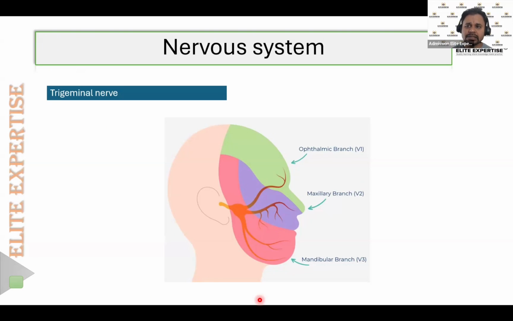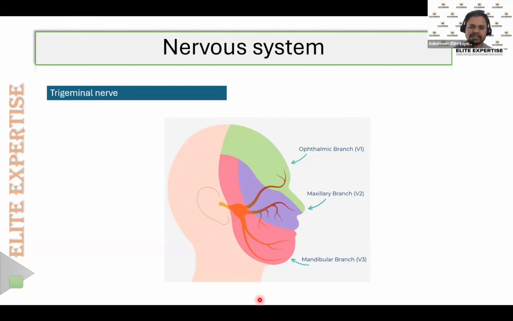As you might have heard about trigeminal neuralgia, it happens when the herpes zoster virus gets reactivated. Whenever we have had chickenpox, then after a few years or any time in our lifespan, this herpes zoster virus can get reactivated.